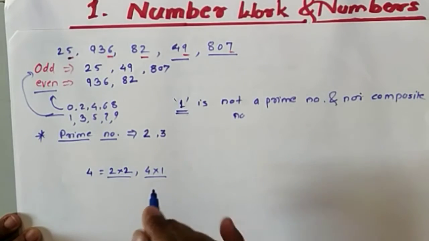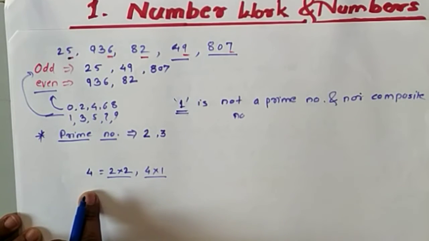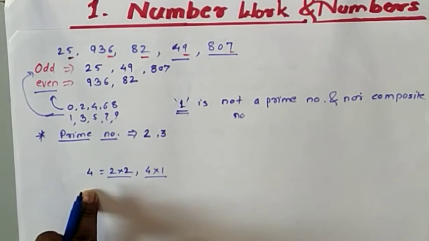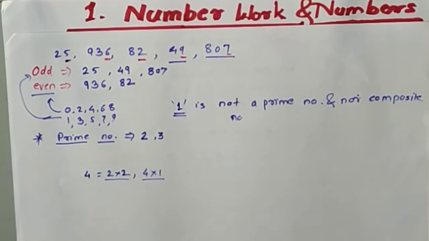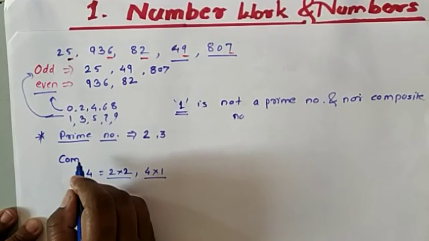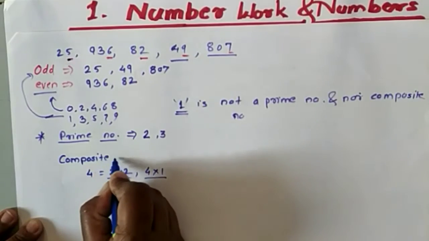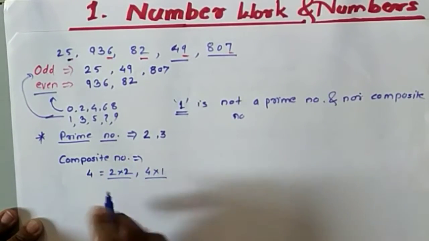So this number is present in more than one table, and that's why it is not a prime number. If it is not a prime number, then it is a composite number. These are called composite numbers.